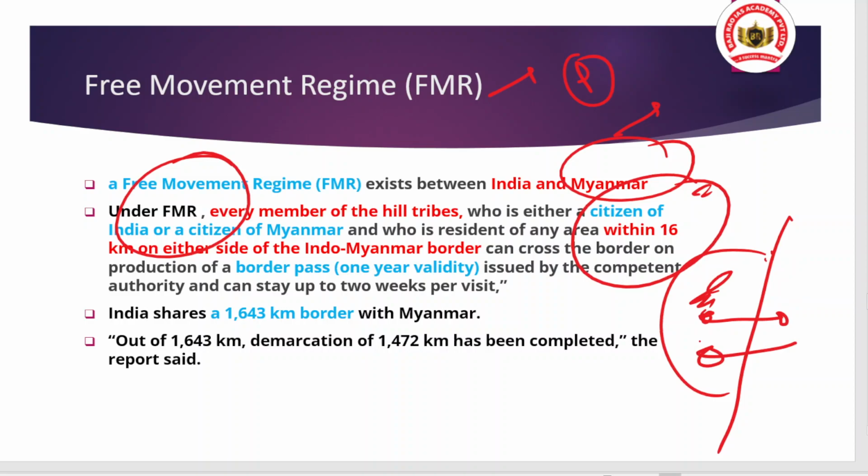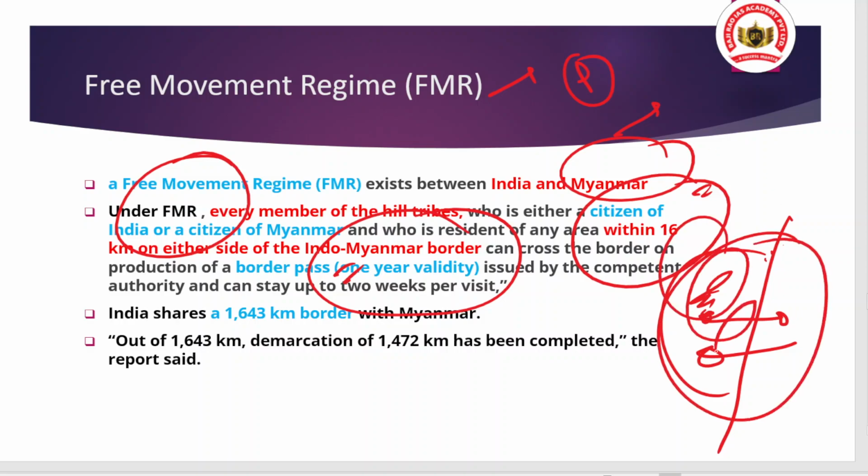This is basically the free movement regime, and for that there is a need to have a border pass, and this border pass has 1 year validity and is issued by the competent authority. Okay, and once they have the issued border pass, they can stay up to 2 weeks per visit. Why? Because the population in this region is more culturally integrated. Okay, they have emotional ties with the population lying on each other's side.